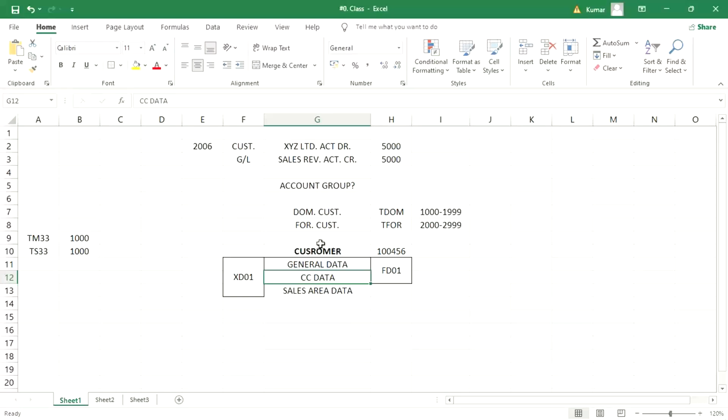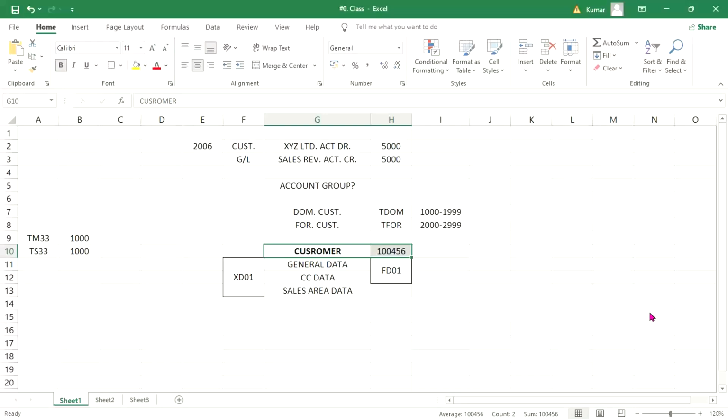Now let's suppose this customer got generated for Tata Motor. Now I need this customer for Tata Steel also. What to do then? Tell me, guys. We need to extend the customer, sir. Yes, we need to extend the customer, right?